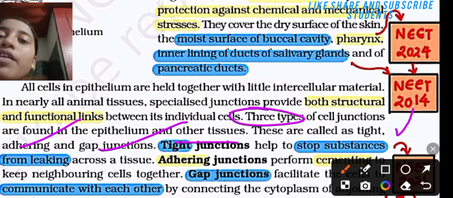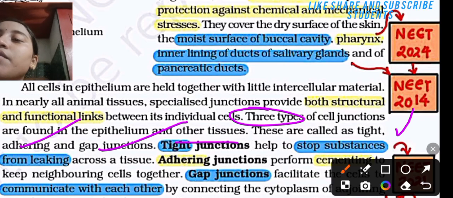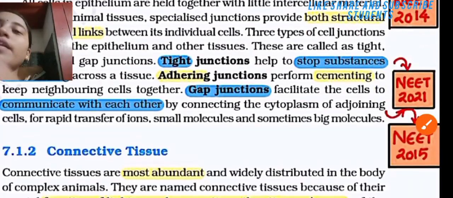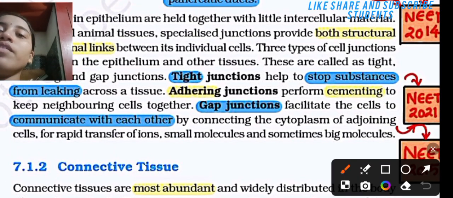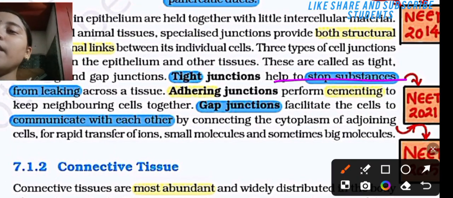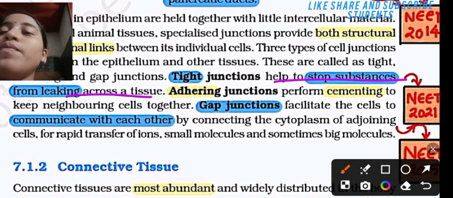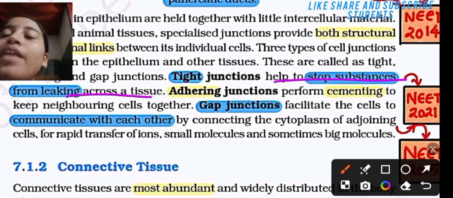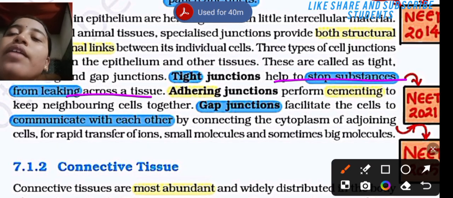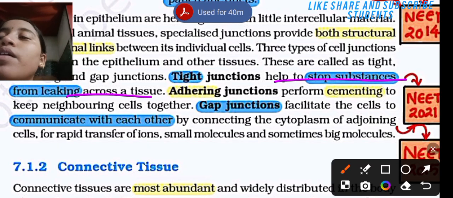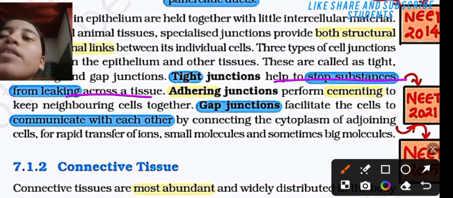Tight junction, then adhering junction, then gap junction. Tight junctions help to stop substance from leaking across the tissue. What is the work of tight junction? The work of the tight junction is to stop substance from leaking across the tissue.